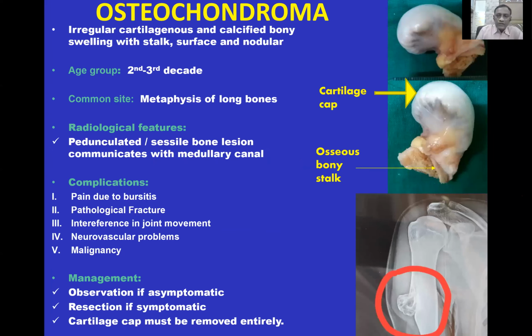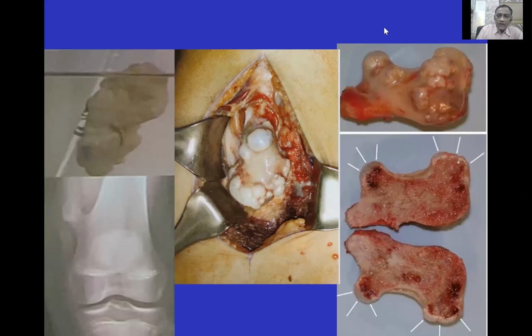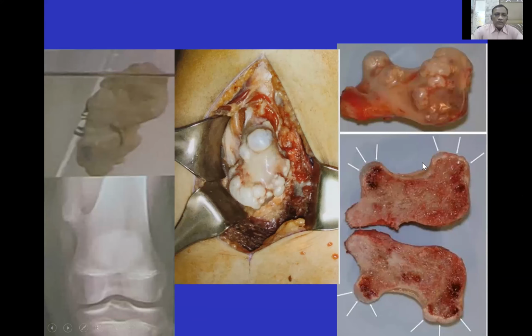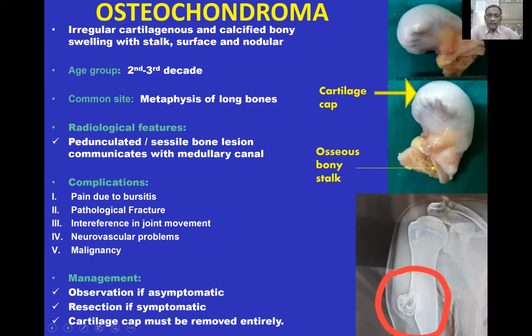Now, coming to the benign bone tumors, the first is osteochondroma, which is also called as exostosis. This is the cartilaginous cap, and this is the osseous element or bony stalk. So this is the irregular cartilaginous and ossified bony swelling with stalk and surface nodular. Age group is second and third decade. It starts in the metaphysis, but as the bone grows, it shifts to the diaphysis, and the growth stops when the growth of the bone stops.